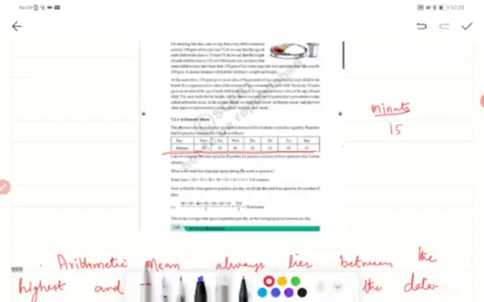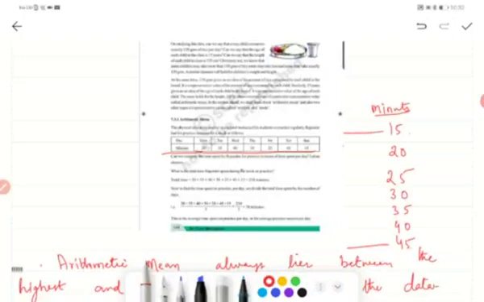Then it is 20, 25, then comes 30, 35, and 40, then 45. So 15 is the lowest data, and 45 is the highest number of minutes he had practiced.